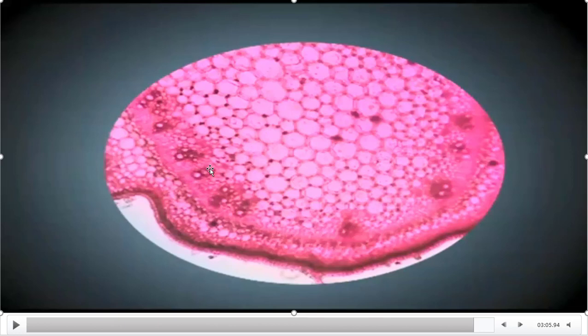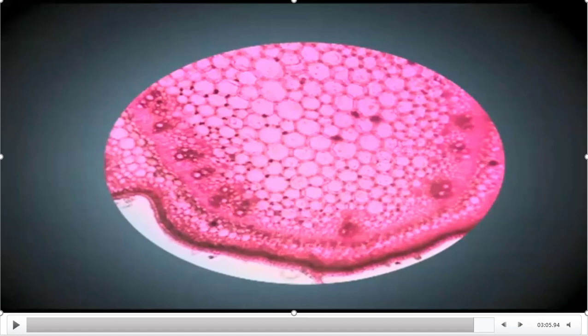The thick colored cells you are observing are called vascular tissue. Here this is called meristematic tissue, and the outer one is called dermal tissue. That means we observed 4 kinds of tissues here: ground tissue, vascular tissue, meristematic tissue, and the dermal tissue.